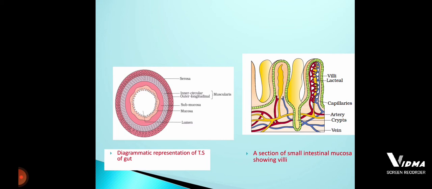They show some modifications in different parts of the alimentary canal. For example, the mucosa inside the stomach forms irregular foldings called rugae. The same mucosa layer inside the intestine forms the modification called villi. The submucosa layer of the intestine has glands called Brunner's glands. The mucosa layer of the stomach has glands called gastric glands. This is with respect to the modifications of the layers of the alimentary canal.